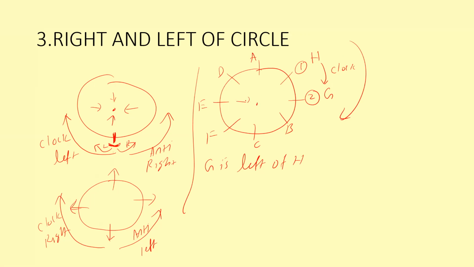So very important: where to place the person is important in a row and column, sorry, circular arrangement. Everyone is facing the center. Clockwise is called left, anti-clockwise is called right. Now we can do the question.